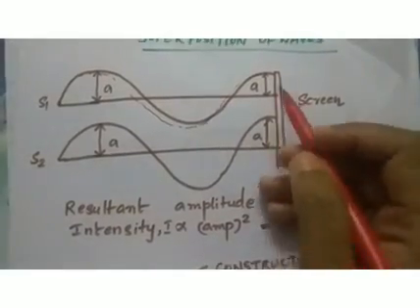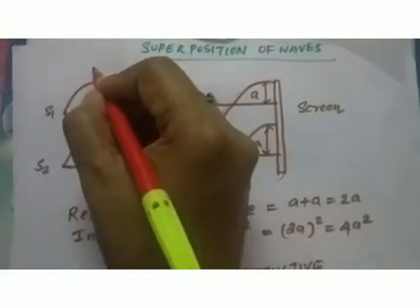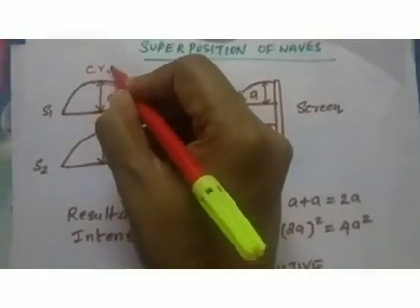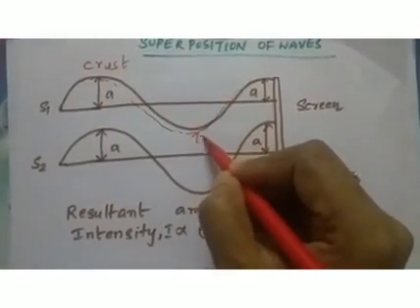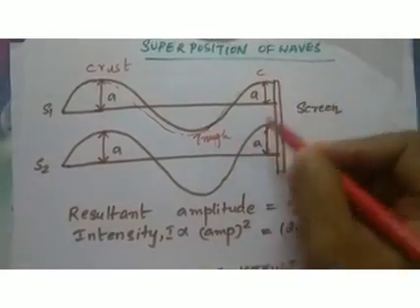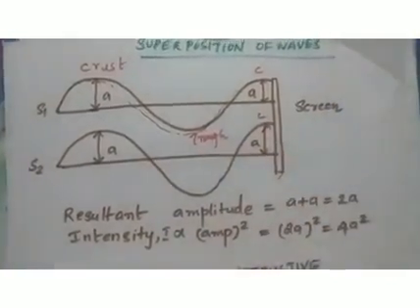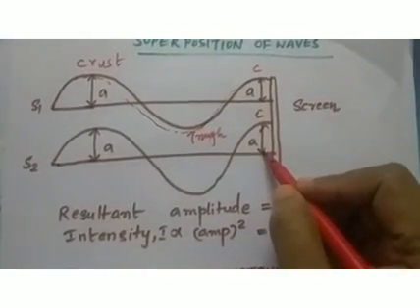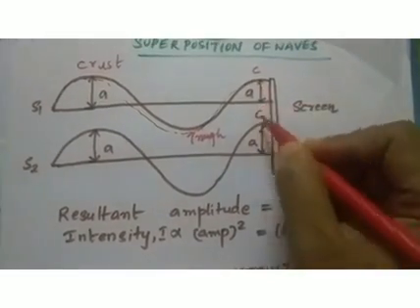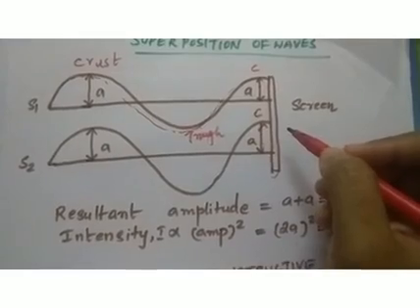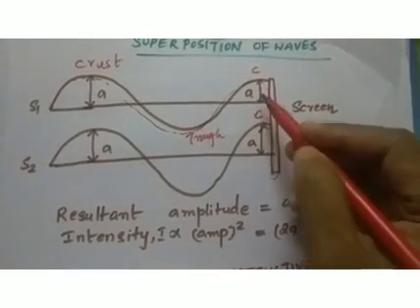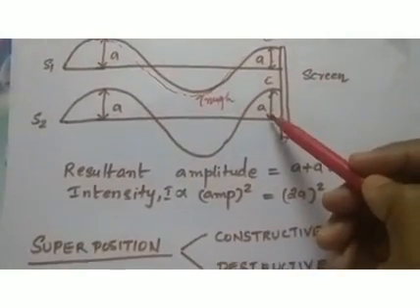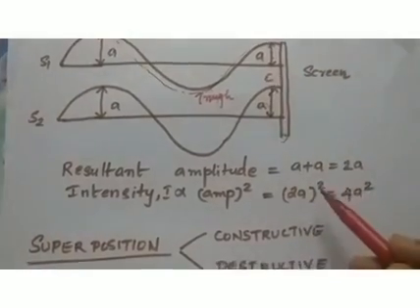And on the screen you can see this is the crest of the wave, isn't it? This is the crest of the wave, and this is the trough of the wave. So again this is the crest, and here also this is the crest. So on the screen at any instant, the crest of one wave meets with the crest of the other wave. Okay, so what will be the resultant amplitude of these two waves on the screen? The resultant amplitude will be the sum of the amplitudes of these two waves. The amplitude of the first wave is A, the amplitude of the second wave is A. So the total amplitude will be A plus A, 2A.